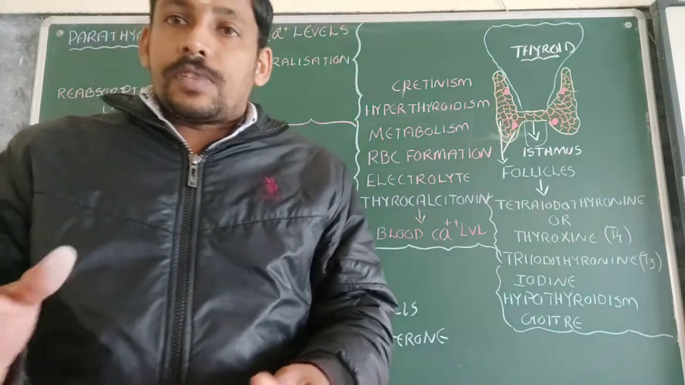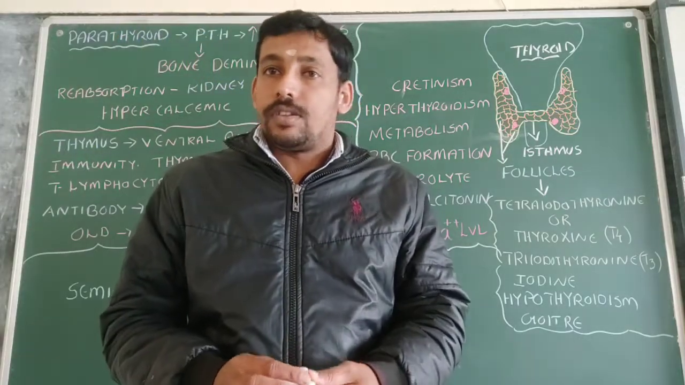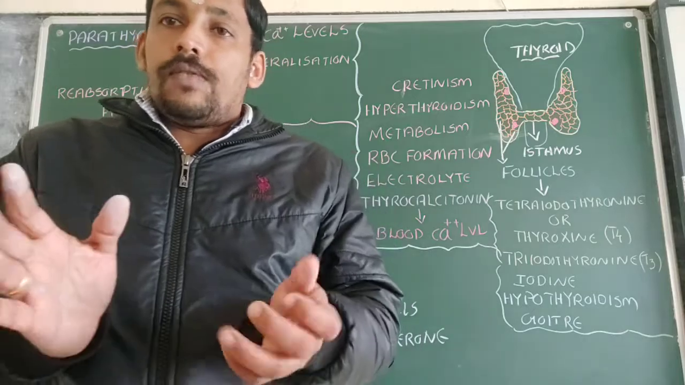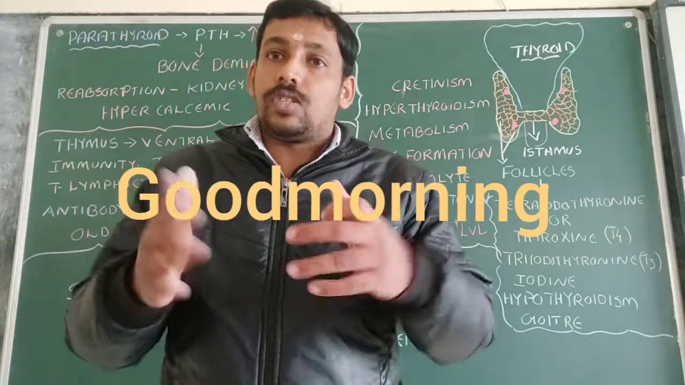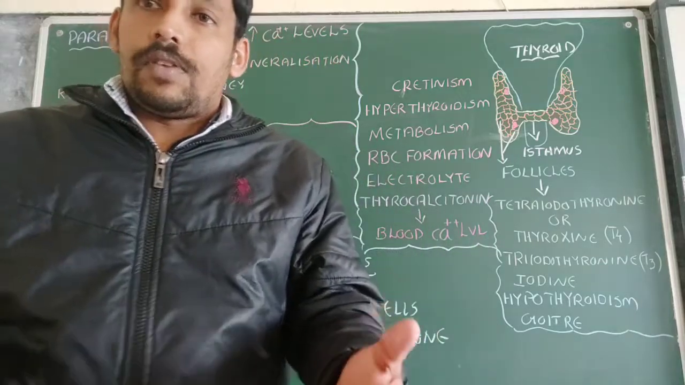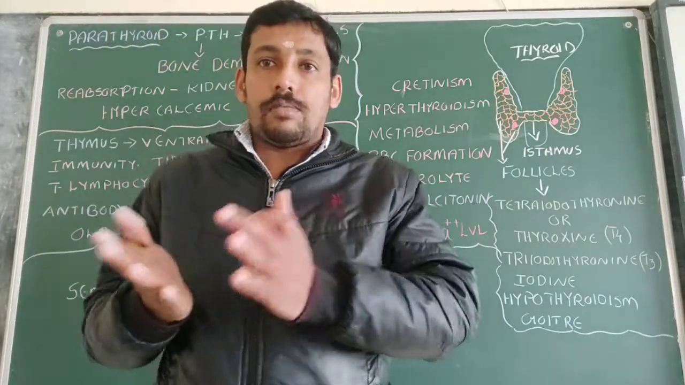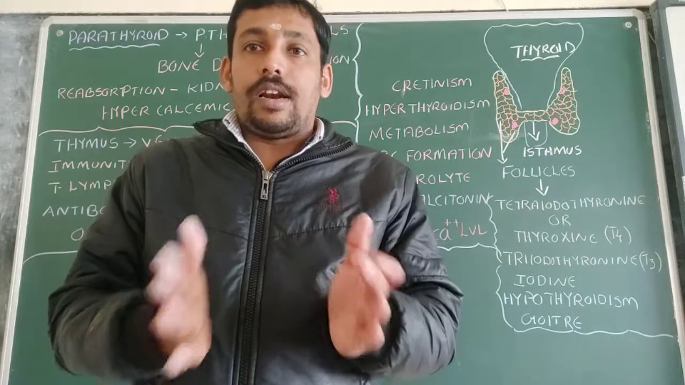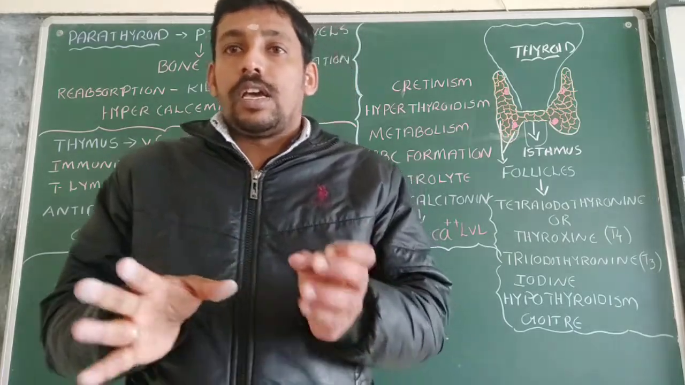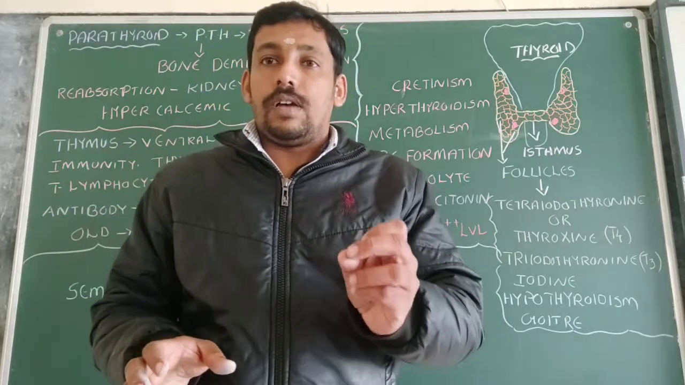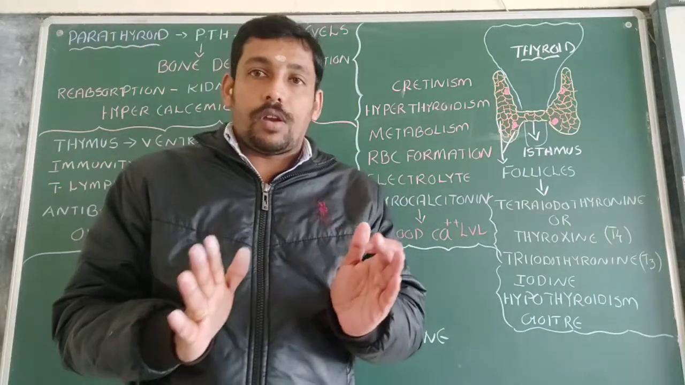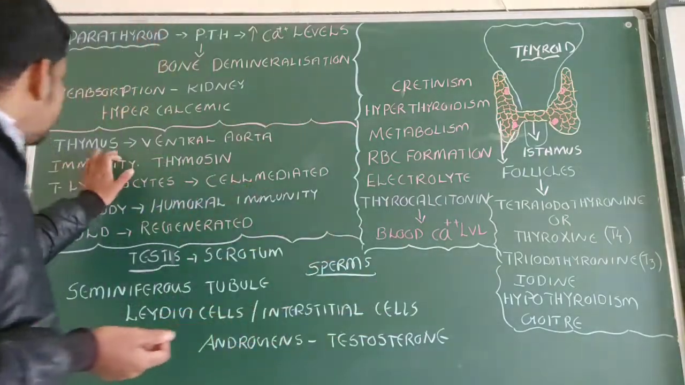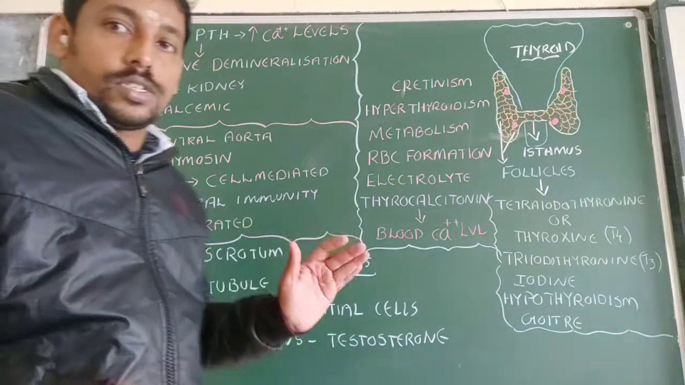Now we are dealing with the endocrine system. So far we have learned about different endocrine glands, and we are just continuing this. So far we have discussed the pituitary gland, pancreas, and adrenal gland. Now we are going to discuss a very brief idea. I will give you a brief idea regarding the thyroid, parathyroid, thymus and testis.